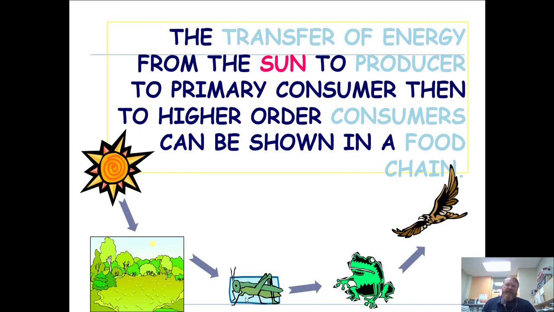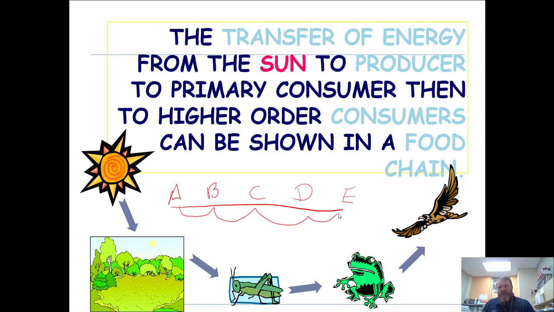All right. This is our fancy definition. This is the transfer of energy from the sun to a producer, primary consumer, and then higher order consumers in a row. Now, the key here is it goes from one thing to the next to the next. So it's more or less like a straight line. We go from A to E with B, C, D steps along the way. Okay, we just kind of go to one, go to the next, go to the next, go to the next.